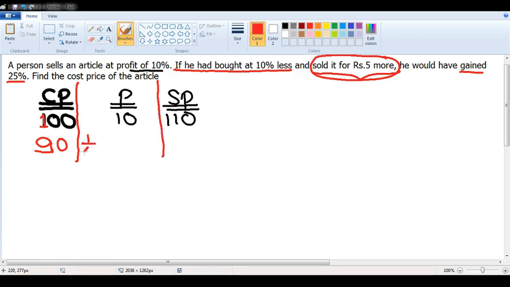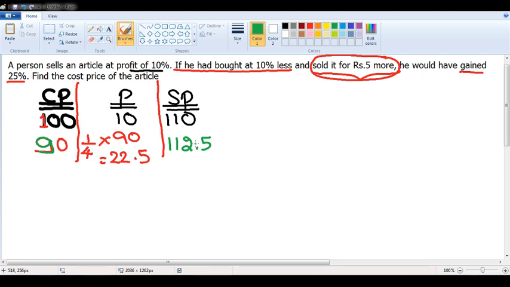That means if I had bought at 90 rupees, I want to gain 25%. 25% is 1 by 4. What is 1 by 4 of this 90? 1 by 4 of 90 is 22.5 rupees. That means I want to gain 22.5. 90 plus 22.5 is 112.5, right? 112.5.